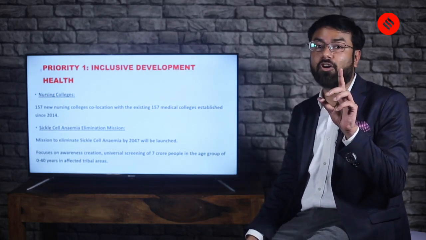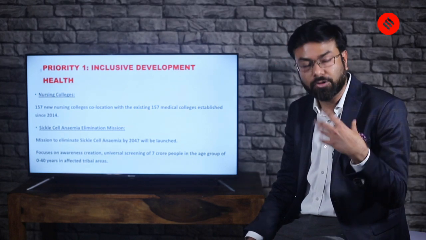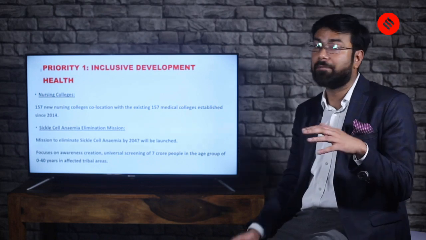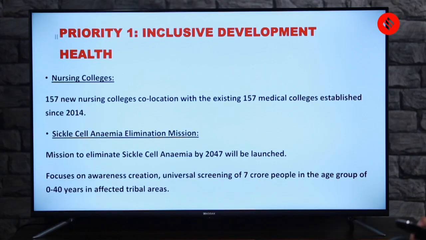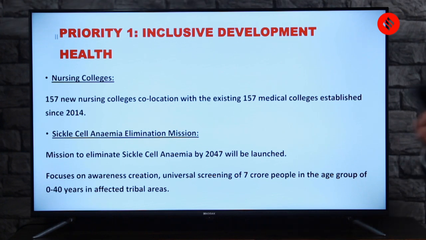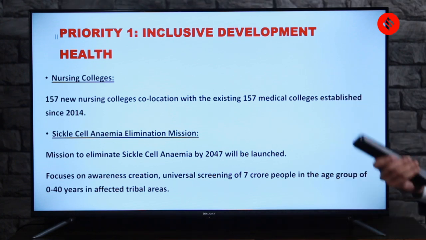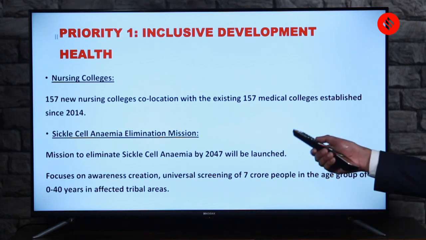Then there is one mention of an important disease, and this is something you should look deep into, because a question can be framed from this particular disease, which is the sickle cell anemia elimination mission. It is mentioned in the budget document, which you think is important for the economy. But look, this can be converted into a science question and asked to you. So, sickle cell anemia elimination mission. This is a mission which wants to eliminate this disease by, remember the year, 2047.